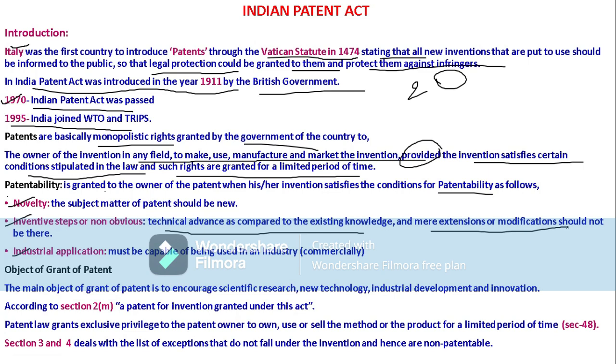In such a case a patent will not be granted, because it is non-obvious. So inventive steps should be there, non-obvious should be there.